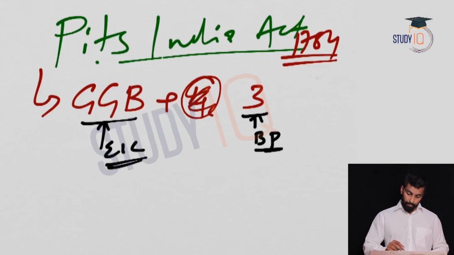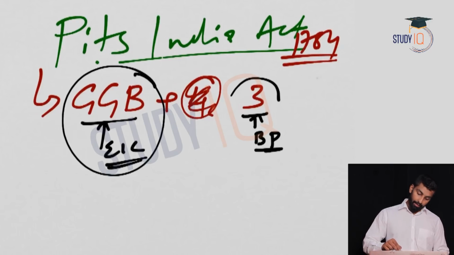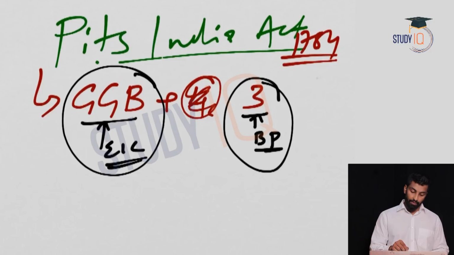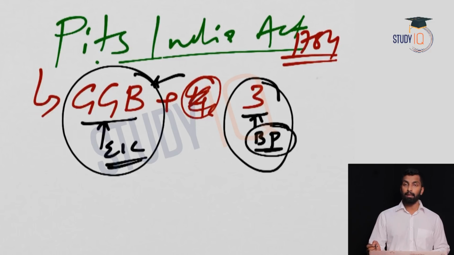There is no change in this, because he is the head of the company, and the 3 members are actually controlling the Governor General, right? So it is appointed by the Parliament. Through these 3 members only, the British Parliament is actually controlling the Governor General and the East India Company.